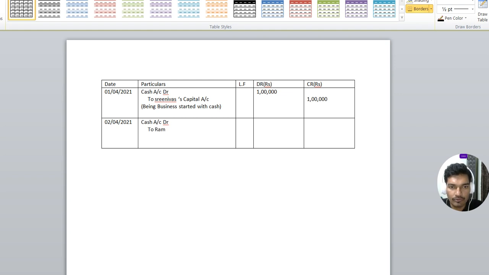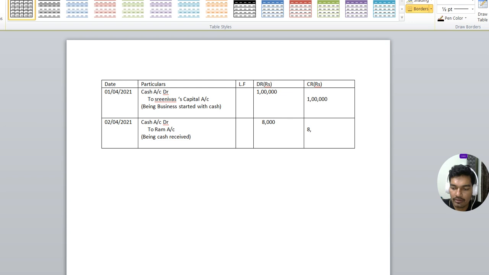Ram account. We should not write Ram capital account here, because Ram is only a customer. Only for the owner's name should we write capital account. After the owner's name only we should write capital. If the owner's name is not given, we can write owner's capital account. So being cash received, the amount of cash received from Ram is 8,000 rupees.